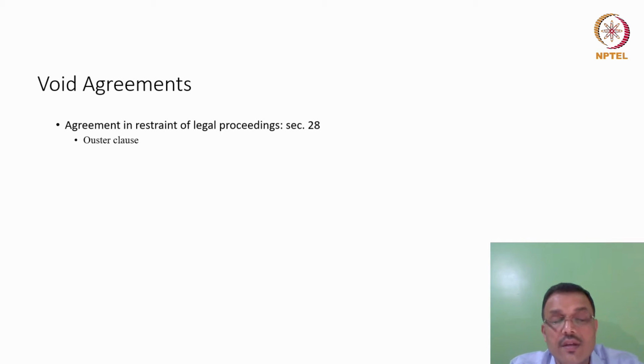It looks like this. It states that neither of the parties shall have the right to approach the court of law. Rather, the courts cannot exercise jurisdiction over this contract. That is what an Ouster clause means, which means you take away the jurisdiction of the courts. You do not want the courts to decide this matter, and both the parties actually agree that this is so.